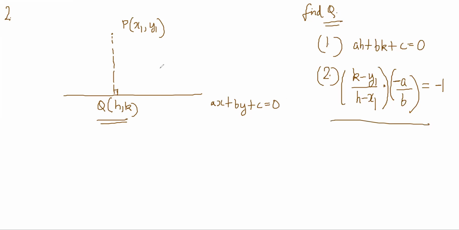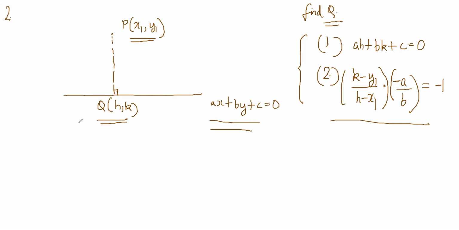Because x1, y1 was given in the question, and the line equation was given, so A, B, C are known and x1, y1 is known. So the only variables are h and k. Two equations in two unknowns, and these are linear equations, so you can solve it. What I will say is I will give you the formula for it. There is a nice way in which you can remember it. Solving it is possible in the exam also. You can do it like this, but it is slightly longer than knowing the answer.